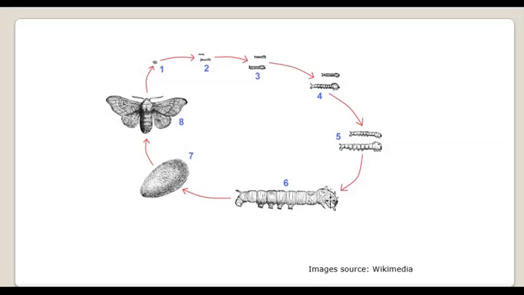Okay, so inside its mouth, in the hypopharynx, there is one tube-like structure which contains salivary secretion from both the salivary glands. That tube-like structure opens on the proboscis or mouth. It is called the spinneret, and through the spinneret, the salivary secretion of this larva is going to spin around its body. Okay, spin around its body.